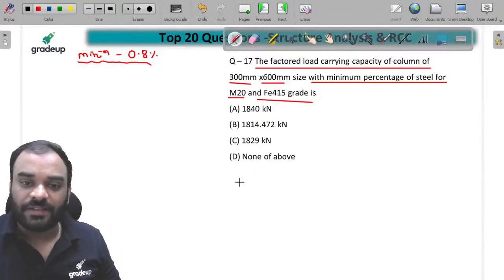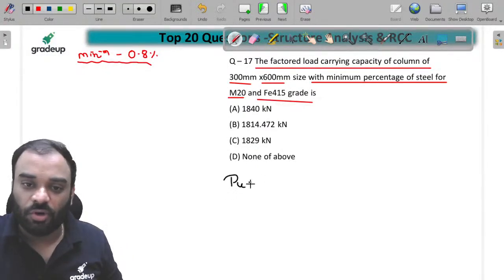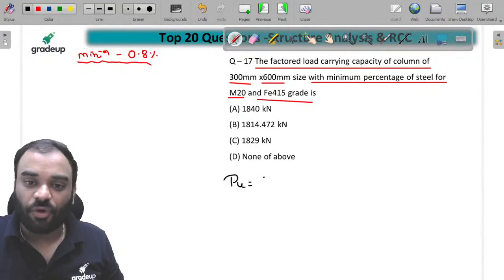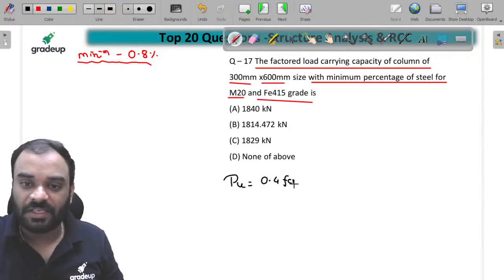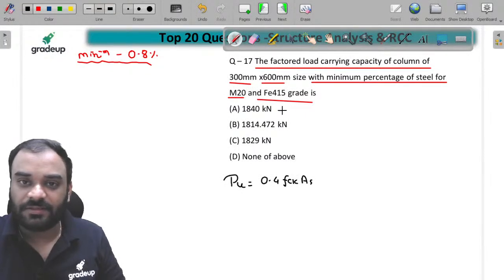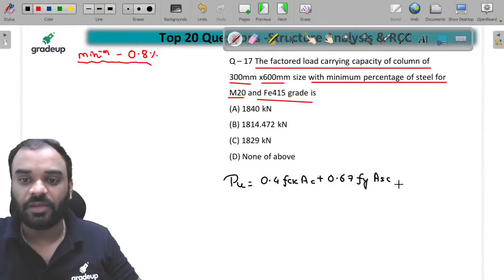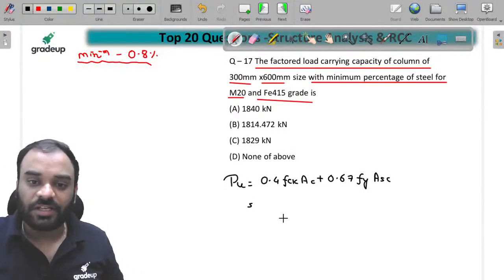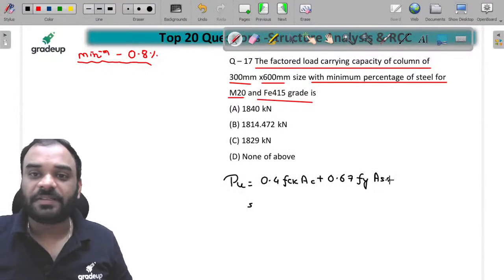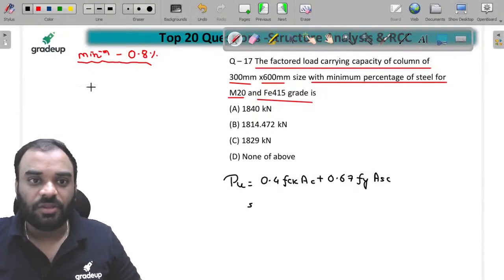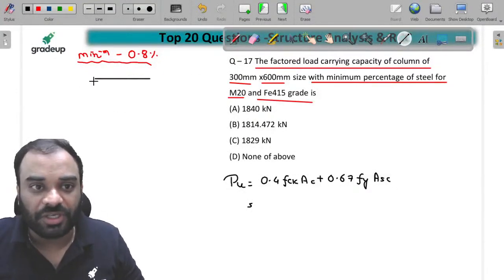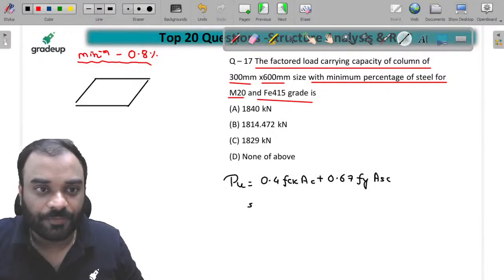Now you know the formula guys, how to calculate the factored value of load carrying capacity of column. That is equal to 0.4 fck into Ac plus 0.67 fy into Asc. This is it, children, right? Now we know the minimum percentage of steel is 0.8%. Now let us suppose you have a cross section over here.